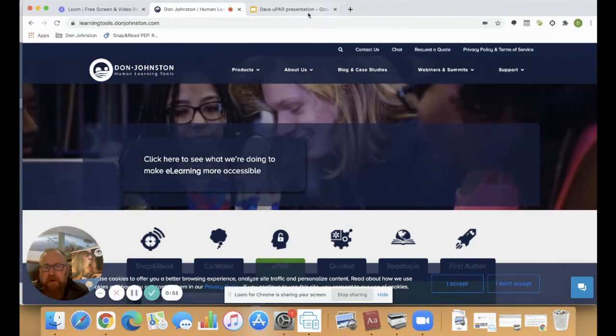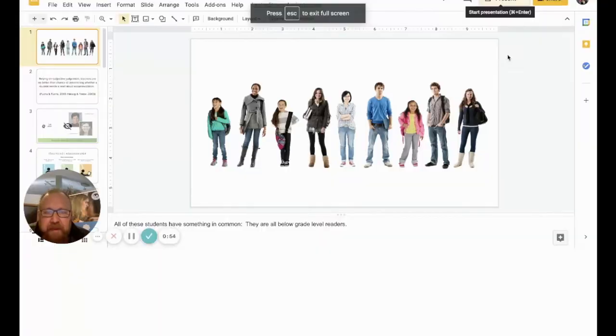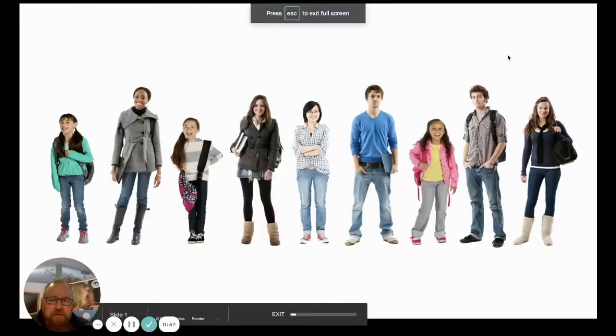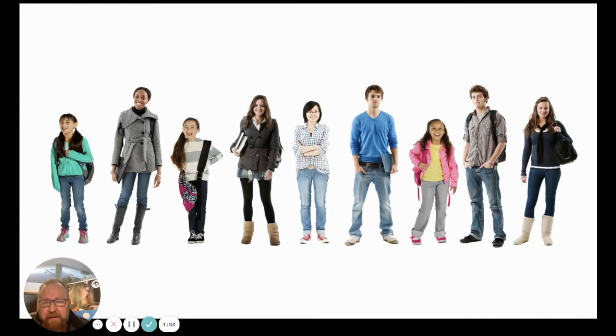So what might UPAR look like? Here we have a group of students, and these students all have two things in common. First, they are all below grade level readers. Secondly, each of these students has to comprehend classroom content on a daily basis. That's our goal for every student.